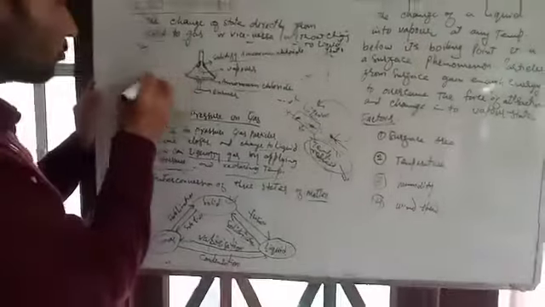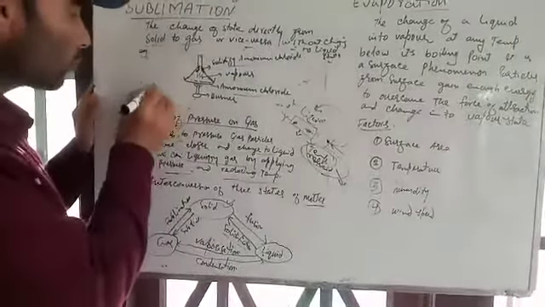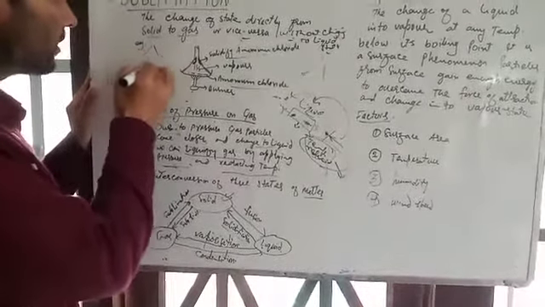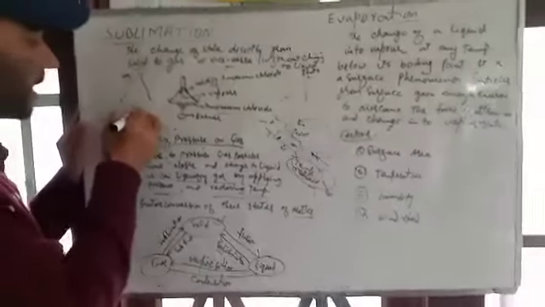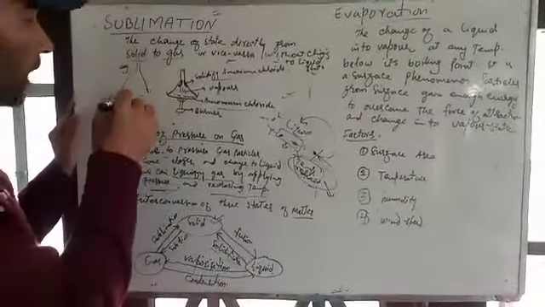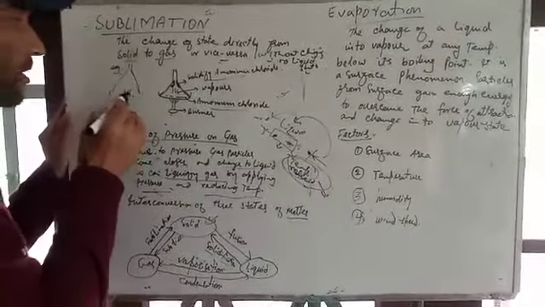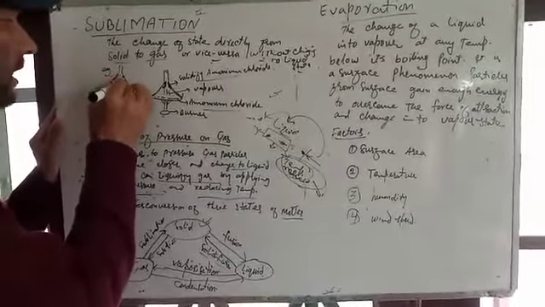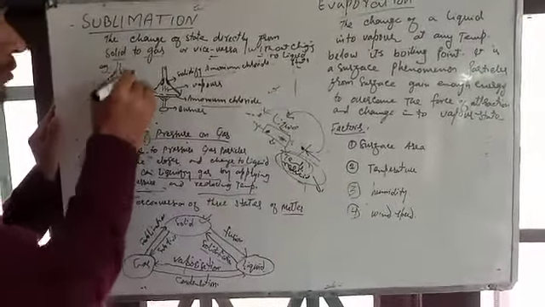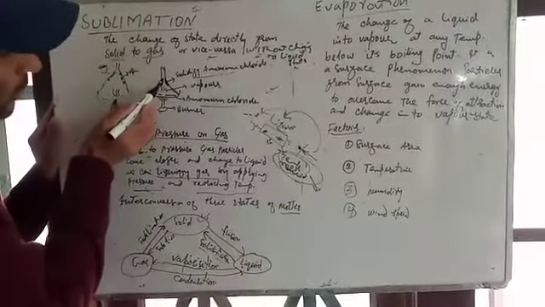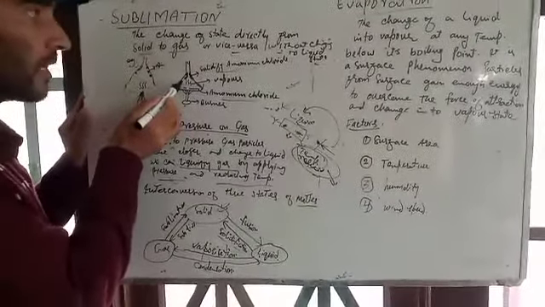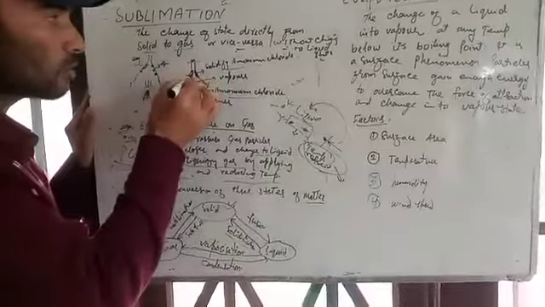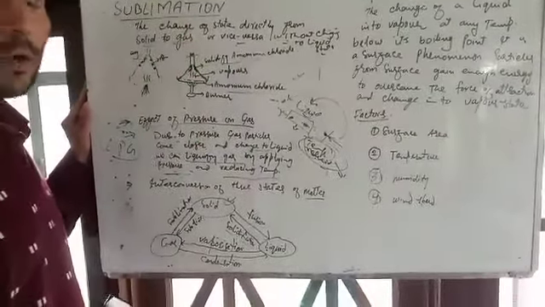We have to keep the ammonium chloride, which is a solid, on the petri dish, and put an inverted funnel over it, and with the help of a burner we have to heat it. After some time we will see the ammonium chloride vapors rise, and these vapors condense over the surface of the funnel. After some time we will see accumulation of ammonium chloride on the inner surface of the funnel, and the other side of the funnel is plugged with cotton, so that these vapors cannot go outside.